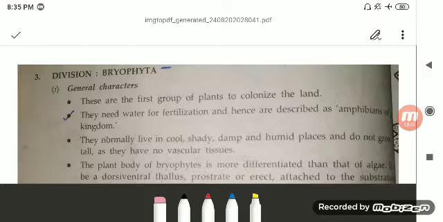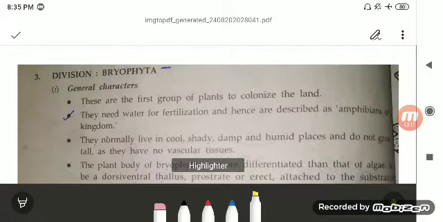In our previous session, we discussed the division Thallophyta, that is the first division of your kingdom Plantae. Today, we are going to discuss the second division of kingdom Plantae, that is your Bryophyta.